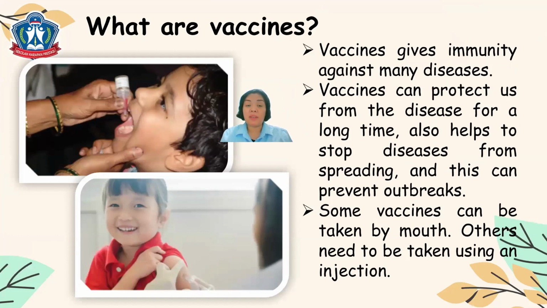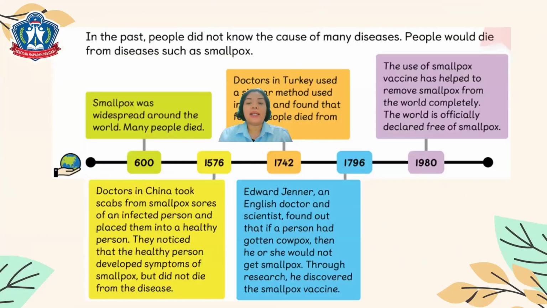Okay, do you remember before the COVID-19? We took the vaccine for that, so it gave us immunity against it. So that's the reason why the COVID-19 already stopped. Or if there are still some people affected, it's not as many as before, right? It's because it was already stopped by the vaccines. Next, okay, I have here, take a look.